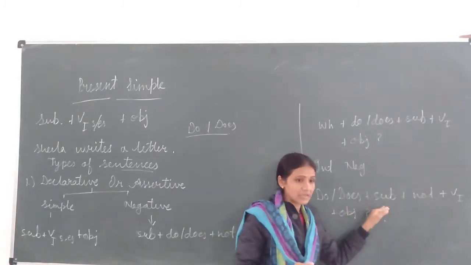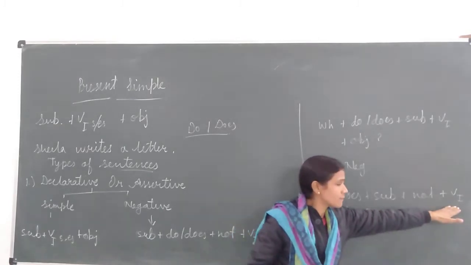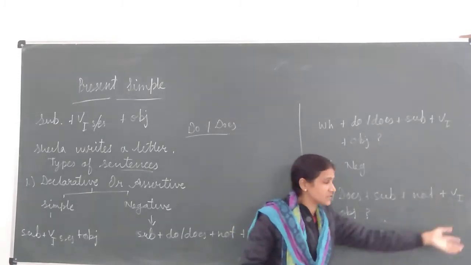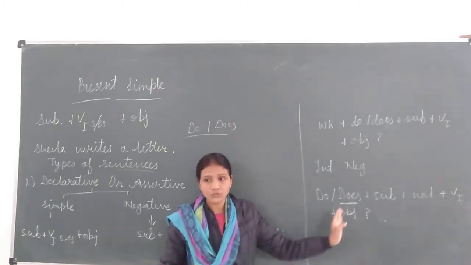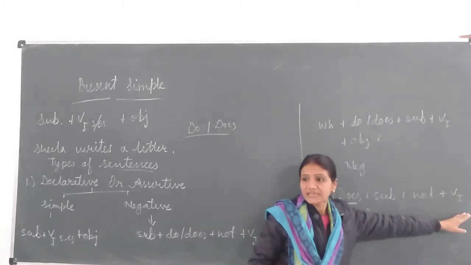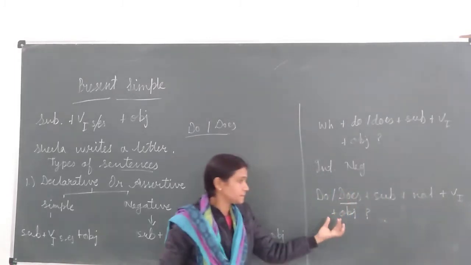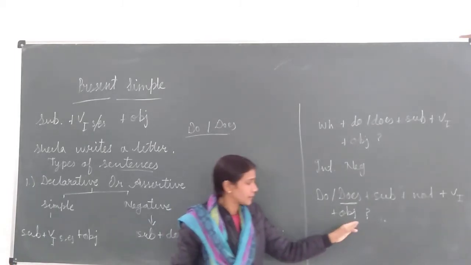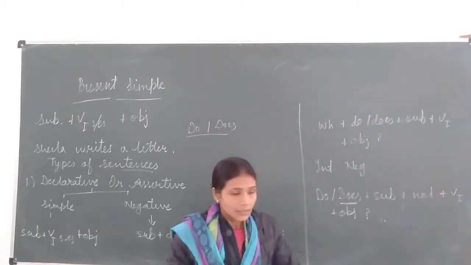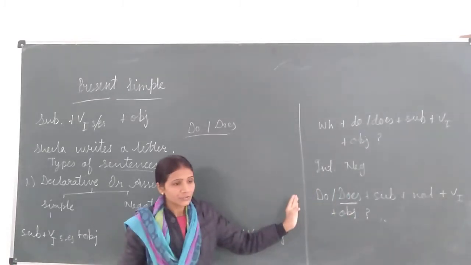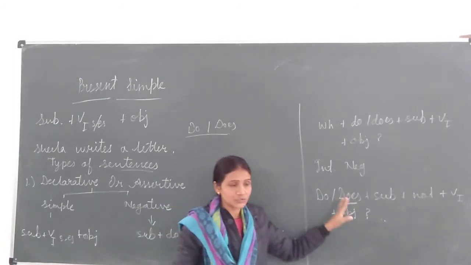After that there should be subject, then the negative word like not, then the first form of verb. Only first form of the verb we are using, because does already we are using in the beginning of a sentence. So there no need to use this s or es after the first form of the verb. And at the end object will write and a question mark at the end there should be. So example I am telling you, why does you play football? That will be the sentence structure of a WH question.